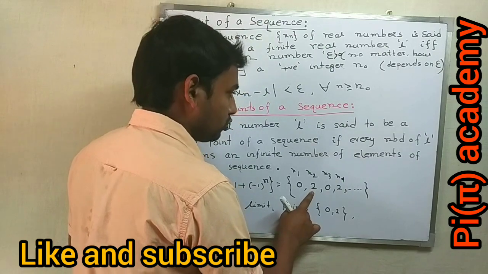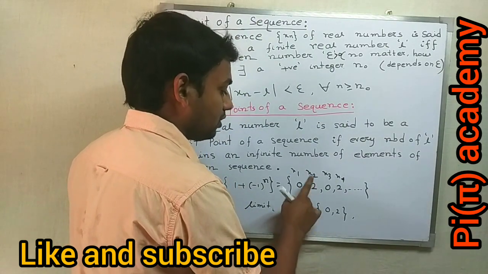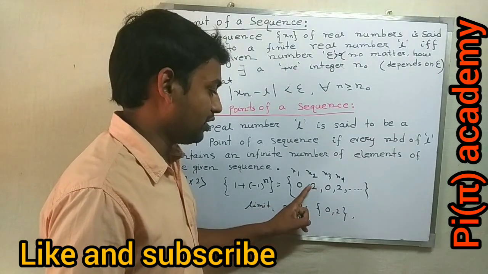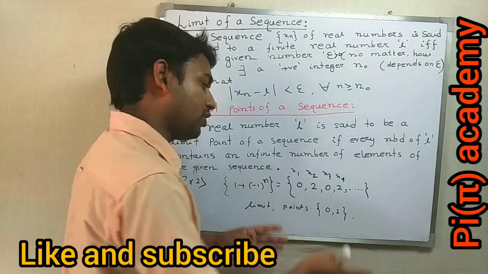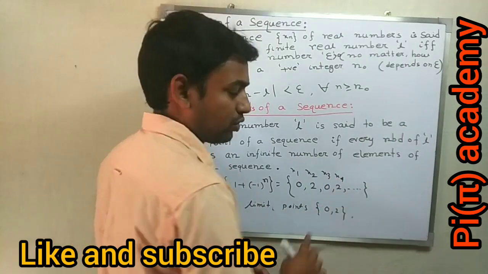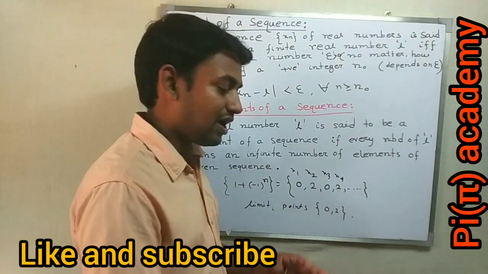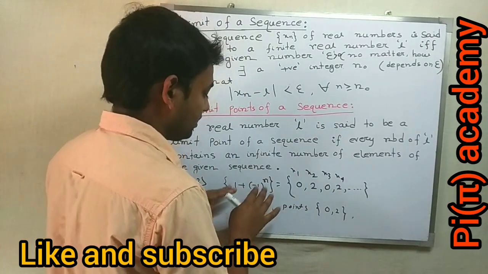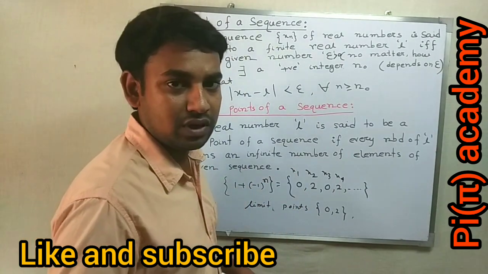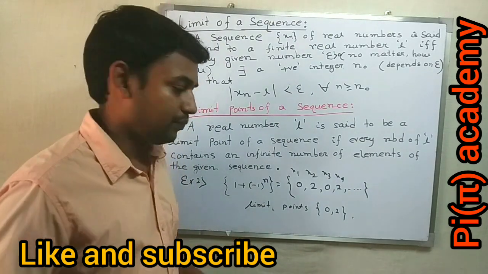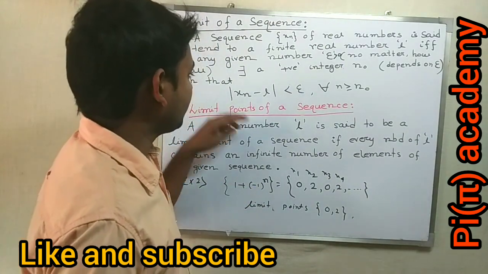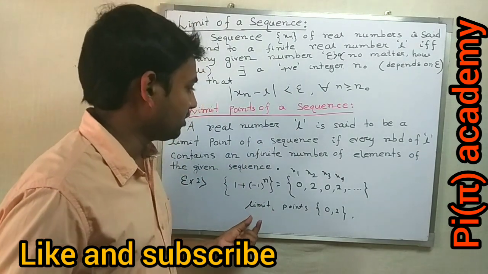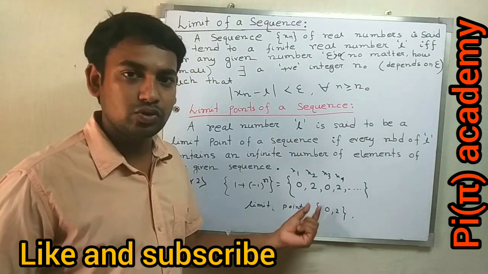And 2 is also a limit point because any neighborhood containing 2 contains infinitely many points of that sequence, and they are x2, x4, x6, x8 and so on. But this sequence has no limit because it does not satisfy this definition. Therefore, it has only two limit points. One is 0 and one is 2.